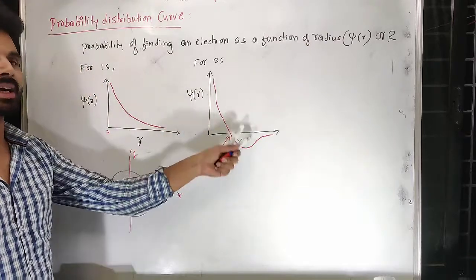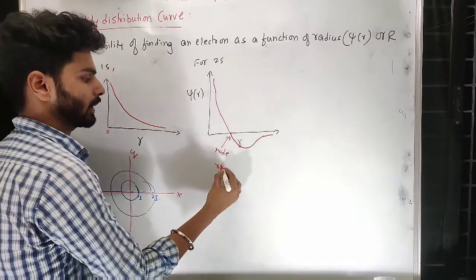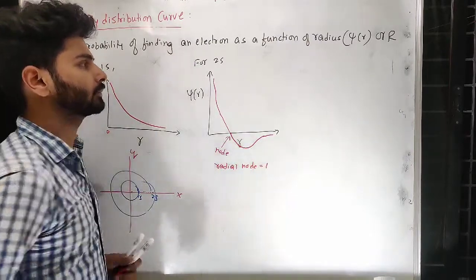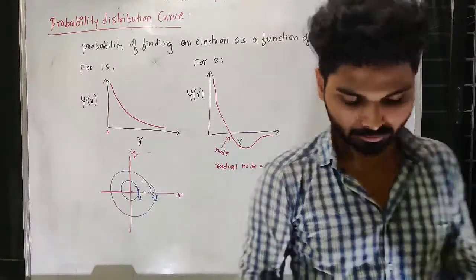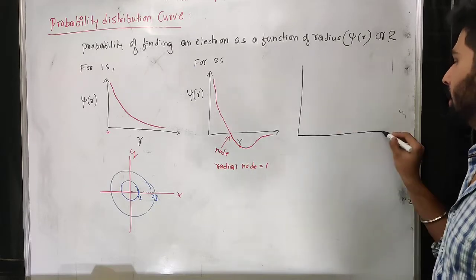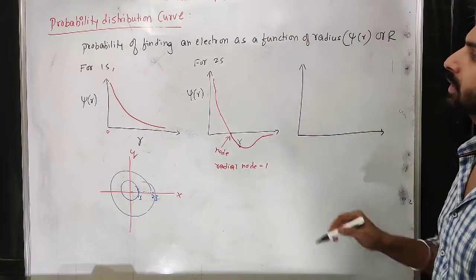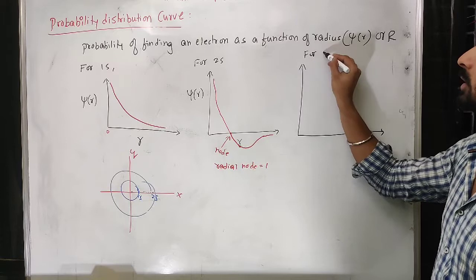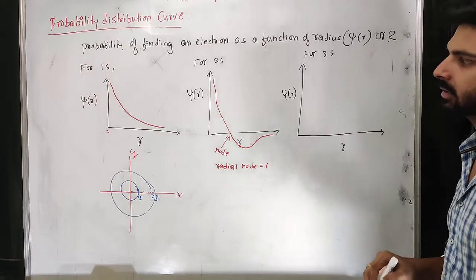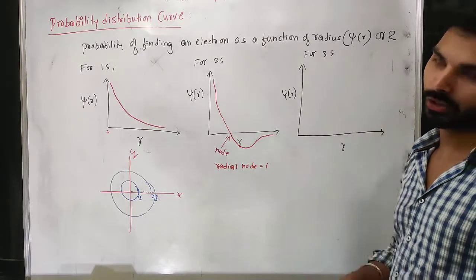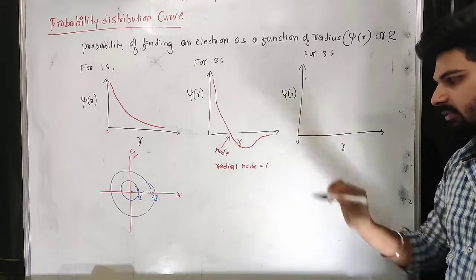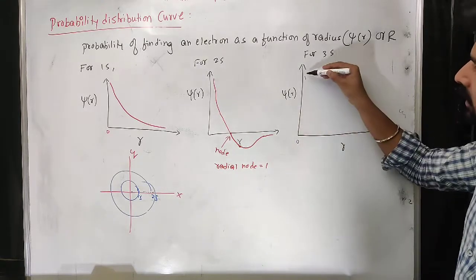So that's what we have seen. Radial node for 2s is 1. If I go for 3s, if I draw the graph of probability of finding electron as a function of radius for 3s versus radius, since again it is spherical in nature, you can expect maximum near the center, near the nucleus.